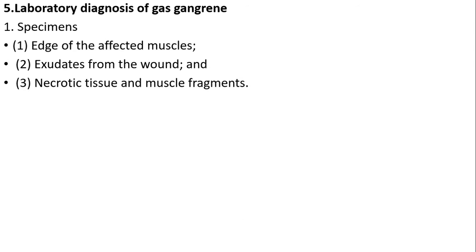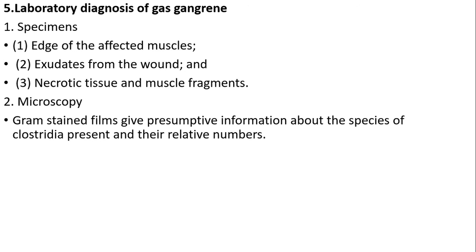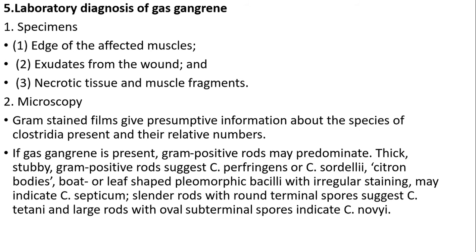So the specimens include, first, edge of the affected muscles, exudates from the wounds, and necrotic tissue and muscle fragments. In microscopy, the Gram-stained films give presumptive information about the species of Clostridia present and their relative numbers. If gas gangrene is present, gram-positive rods may predominate. Thick, stubby, gram-positive rods suggest Clostridium perfringens or